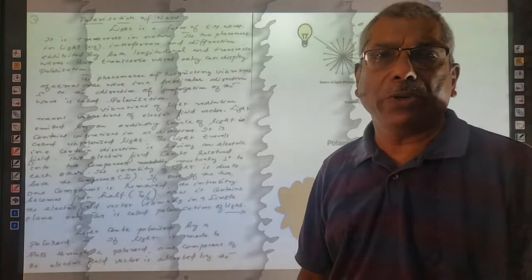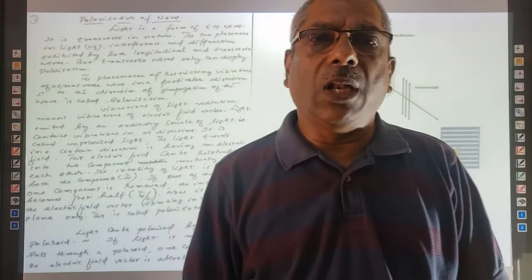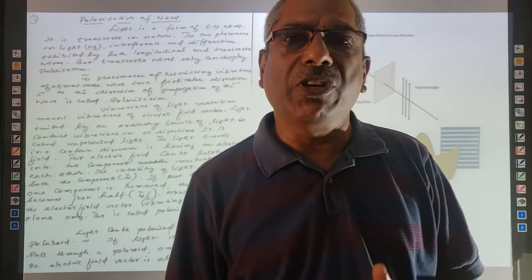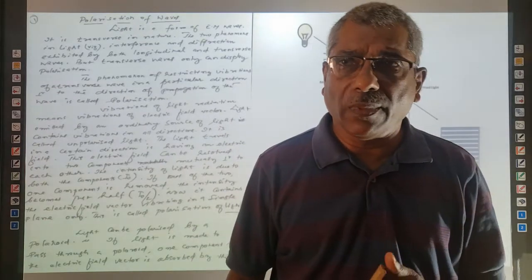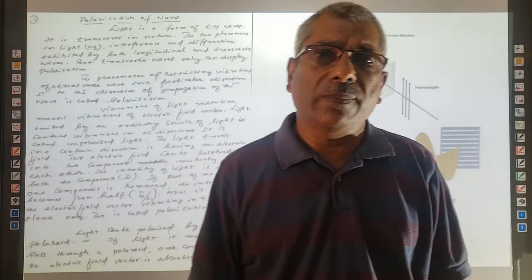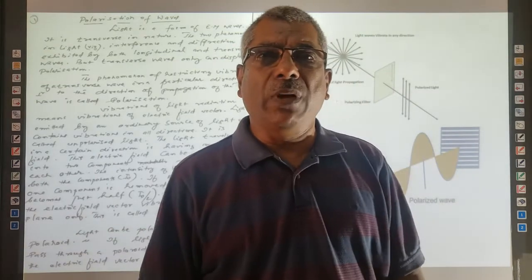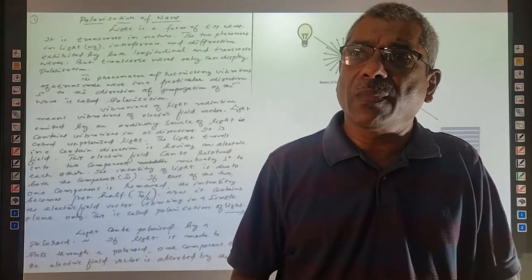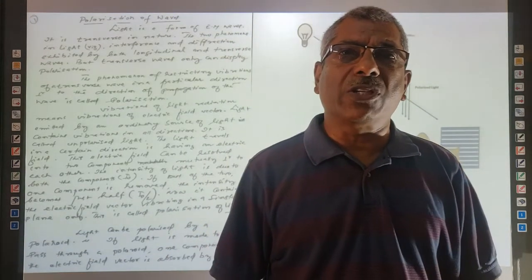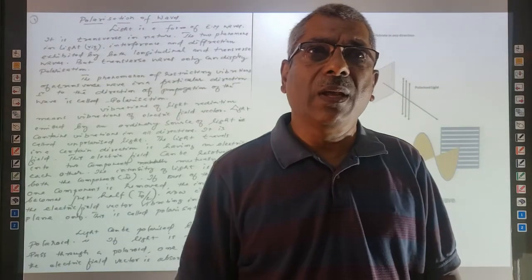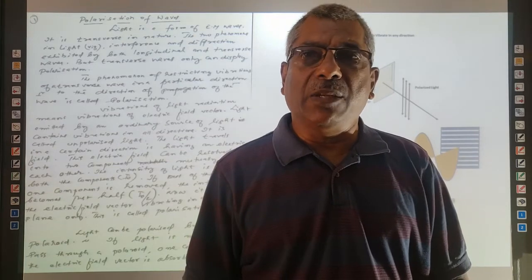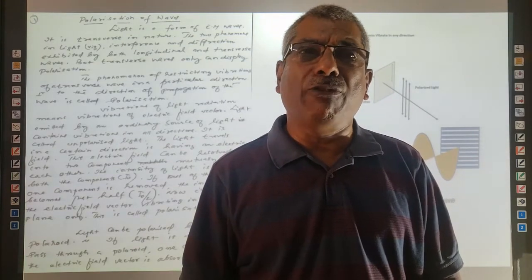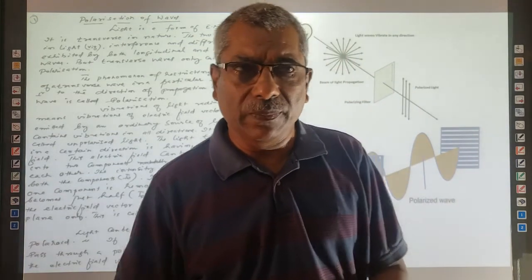Students, today we are going to discuss the last topic in the series called polarization of light. As everybody knows, light is a form of electromagnetic waves. Electromagnetic waves means it is transverse in nature. That means vibrations of the electric field are perpendicular to the direction of propagation of light waves.